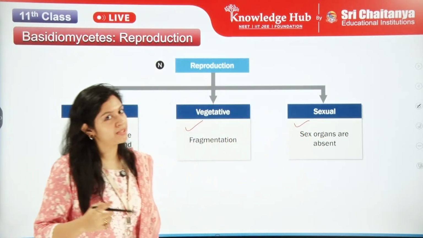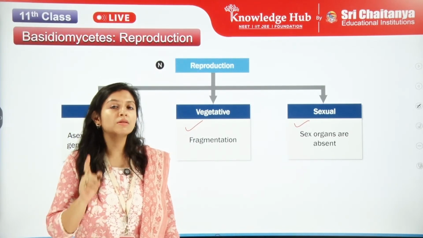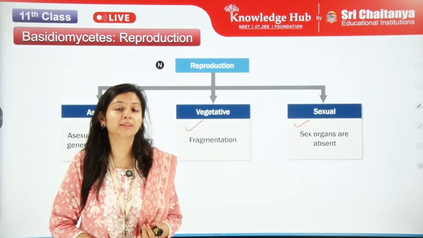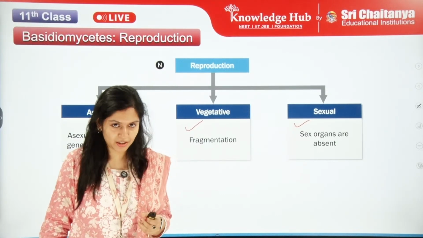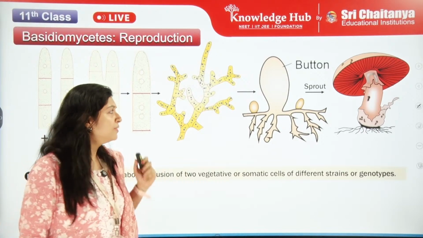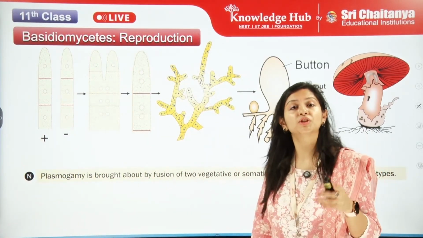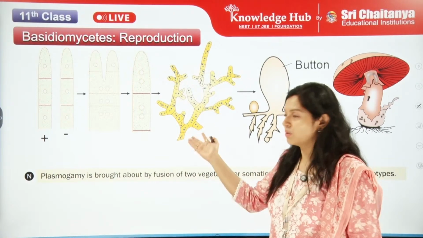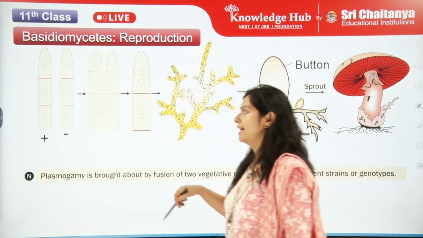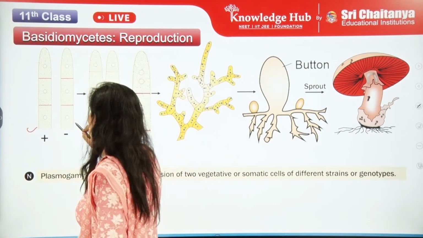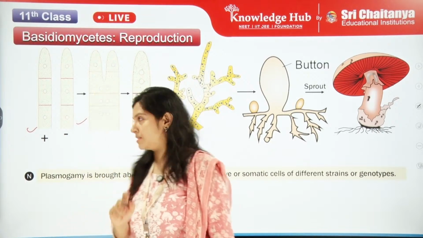Next thing is that sex organs are absent, but sexual spores are present. So sexual spores are present, but the sex organs are absent, right? Now we can go into a bit of detail about how reproduction happens in Basidiomycetes. Let us look at this. Let us see one hypha. This is one hypha from a mycelium, and this is another hypha from a mycelium. What is the difference?